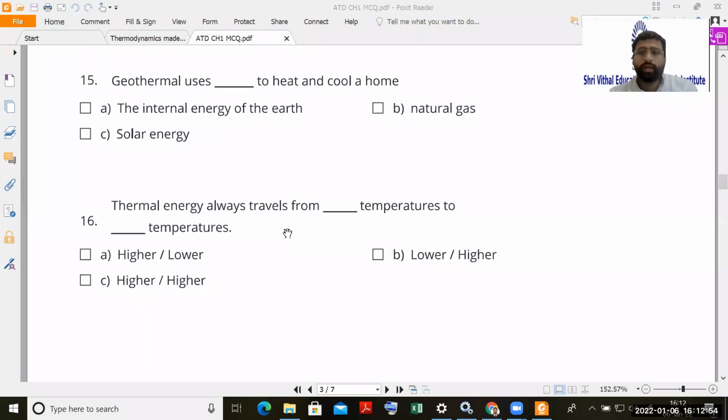Naturally, if I take the example of a cup of tea, it is at higher temperature and the outside air is at lower temperature. Heat transfer will take place from higher temperature to lower temperature. But if you take the example of a refrigerator, the scenario is different because we are applying external work in the form of a compressor. So in a refrigerator, the thermal energy flows from lower temperature to higher temperature, but in that case we are applying external work. Without applying external work, naturally, heat transfer takes place from higher temperature to lower temperature.